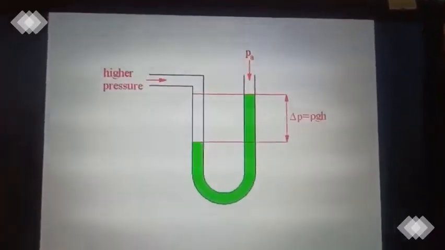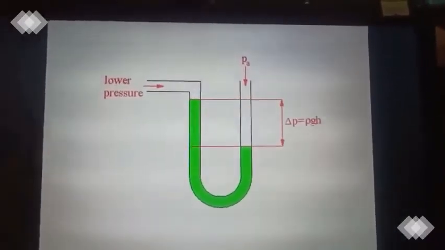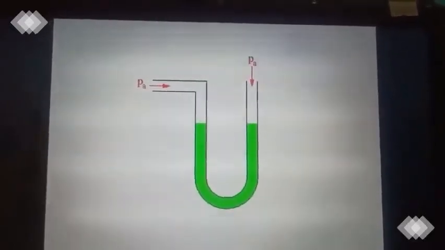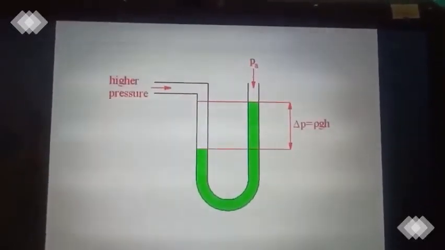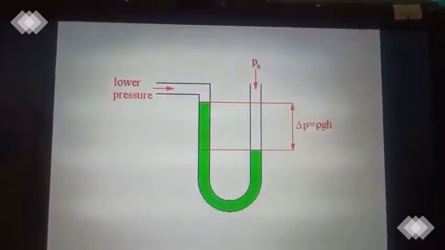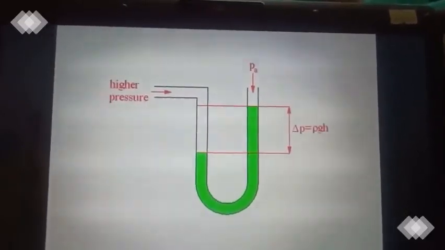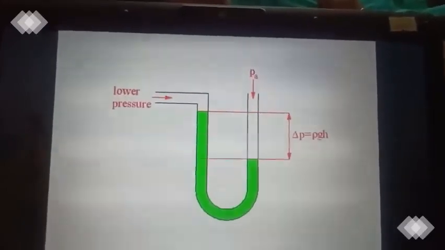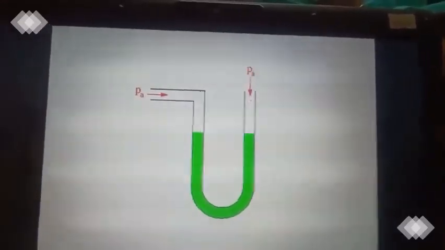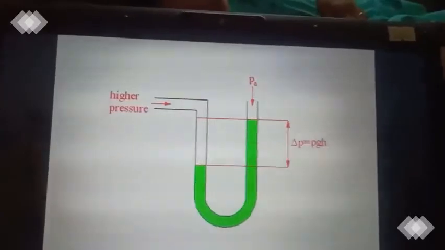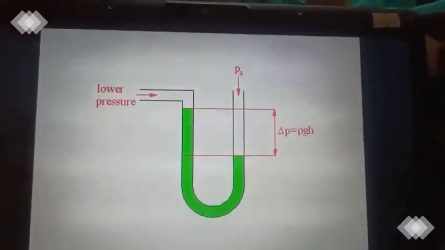So a manometer is an instrument that is used to measure a pressure difference of the liquid. You will have a U-shaped glass tube. One end of the tube is left free, another end is connected to a rubber balloon, and the other end of the rubber balloon is connected to a funnel, and then that is dipped inside the glass tube.